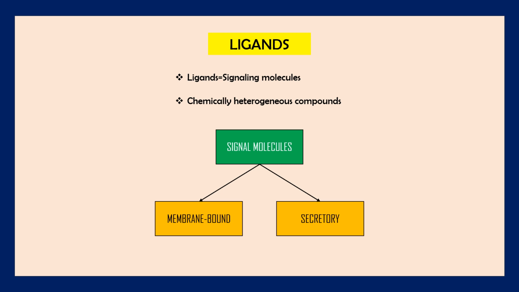The secreted extracellular signal molecules are then further divided into three general categories based on the distance over which the signals are transmitted. They are endocrine signal molecules, paracrine signal molecules, and autocrine signal molecules.